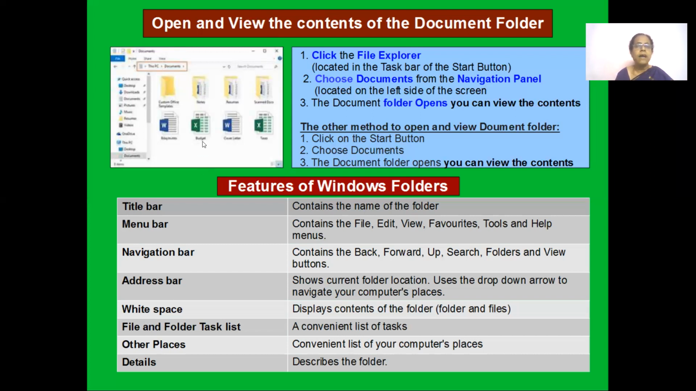Files and folders have a list, that is, it's in an organized way. You can actually organize it, it's given in a convenient list. Then you can see the other places, like your search is there, and you can see the minimize and help buttons. These are the other things. And the details pane at the bottom gives the name of the folder. These are the features of the Windows folder.